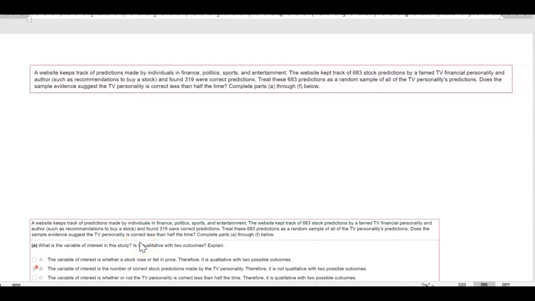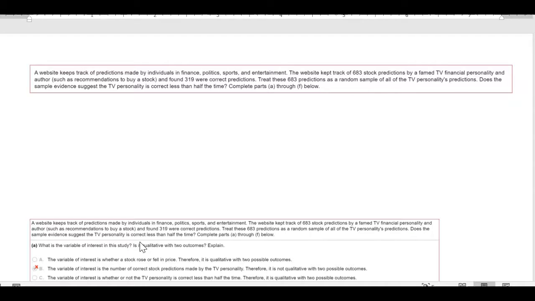So we're going to go over the first question that you asked. A website keeps track of predictions made by individuals in finance, politics, sports, and entertainment. The website kept track of 683 stock predictions by a famed TV financial personality and found that 319 were correct predictions. Treat these 683 predictions as a random sample of all of the predictions. Does the sample evidence suggest the TV personality is correct less than half the time?